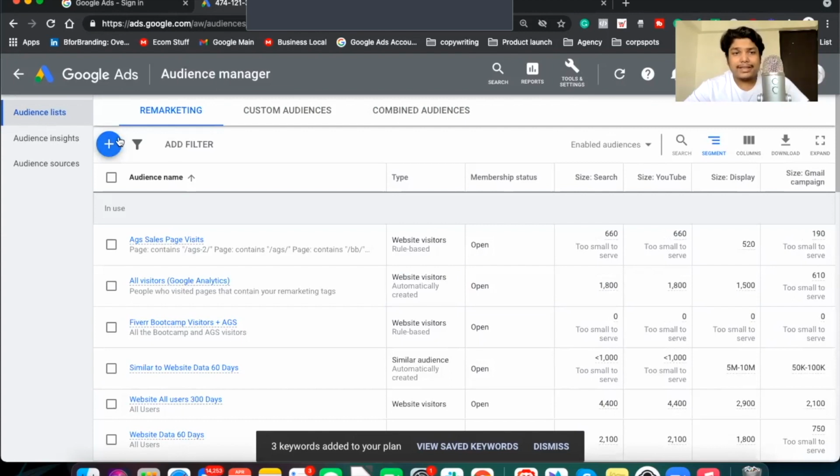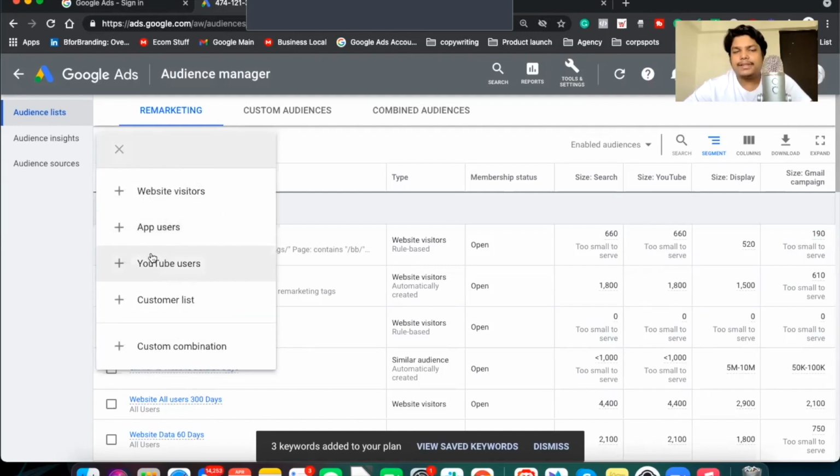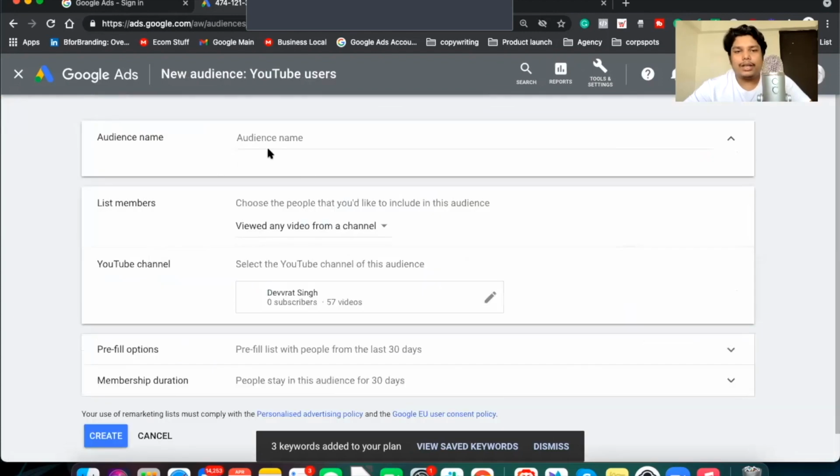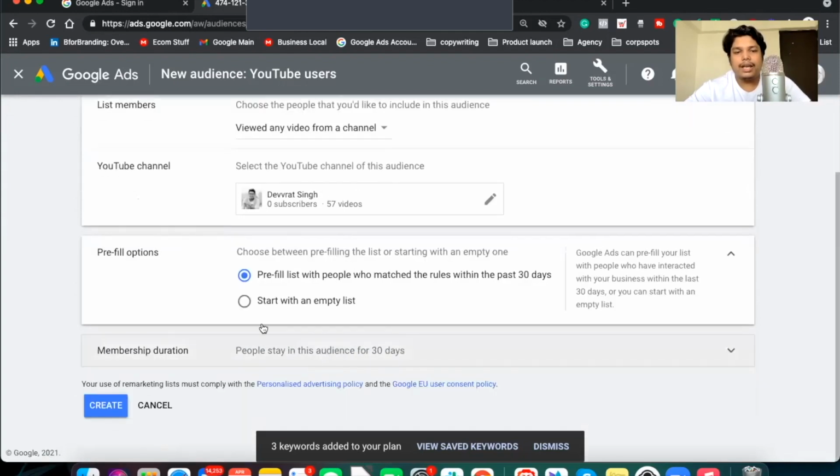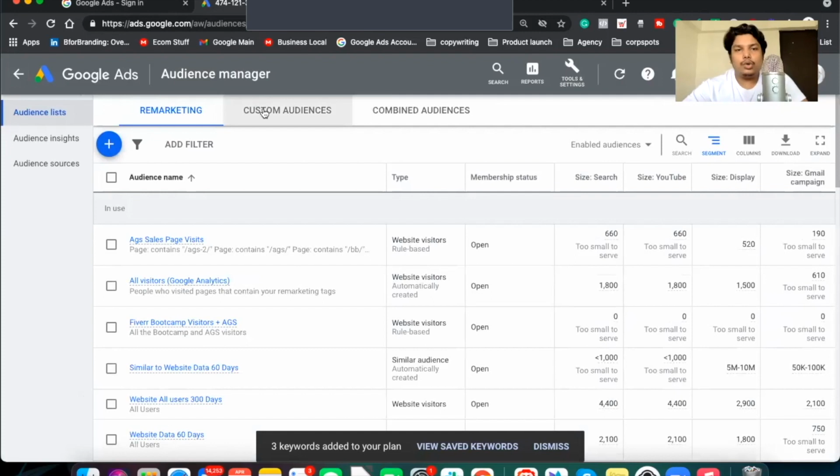Now this is an example of retargeting people who have come to your website and who have come to your YouTube channel. You can just click on YouTube users, select your channel. Here I have this channel, I can write the audience name, viewed any video from the channel, and here you should start with a pre-fill list, and the duration should be again 540 days. That's the decent option. These are the two options, the remarketing.